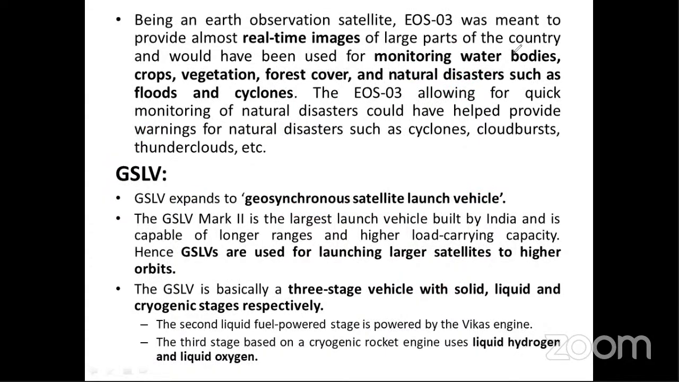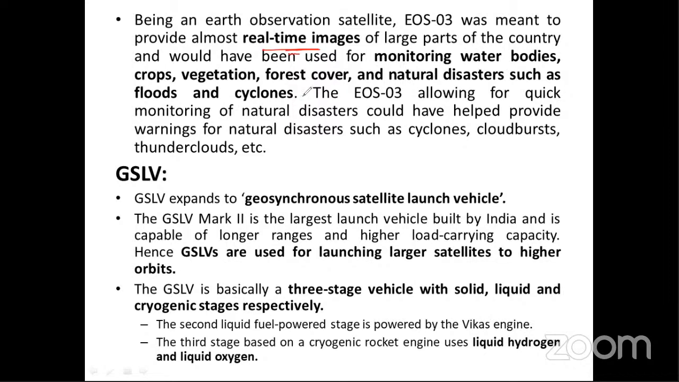This EOS satellite is the Earth Observation Satellite, meant to provide almost real-time images. Real-time images means whenever a situation occurs, like in any place where a disaster happened, it will provide a real-time image of what is exactly happening. Like cyclone formation: when the cyclone is forming and when it will hit the coastal area, that is called a real-time image.